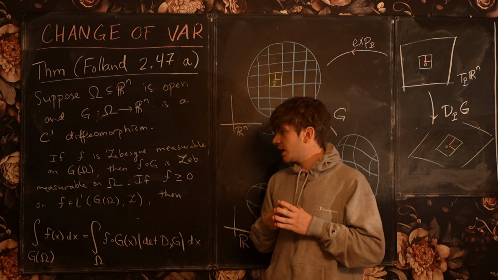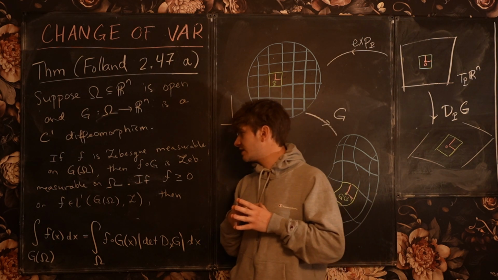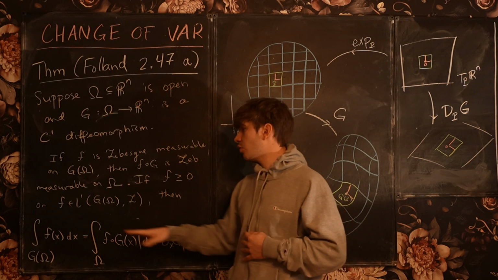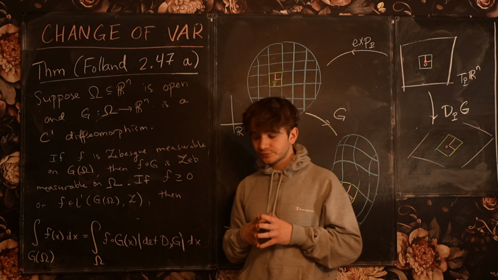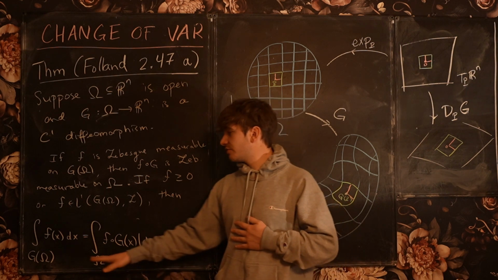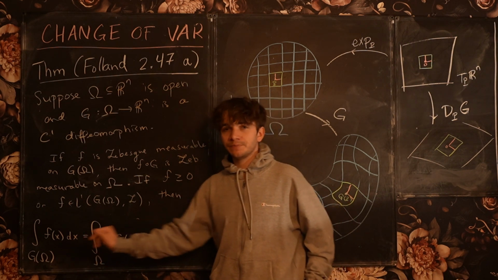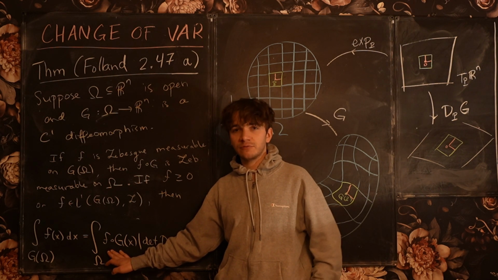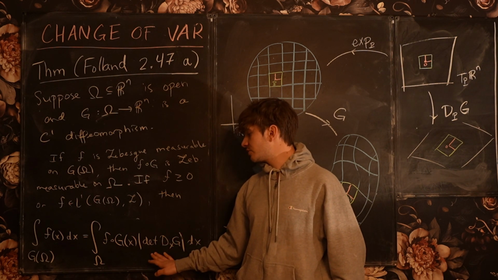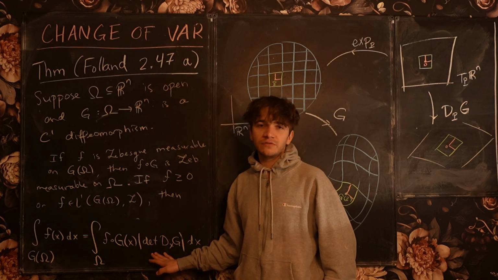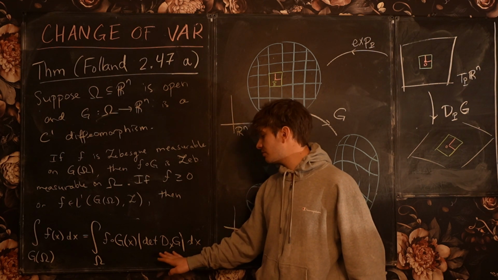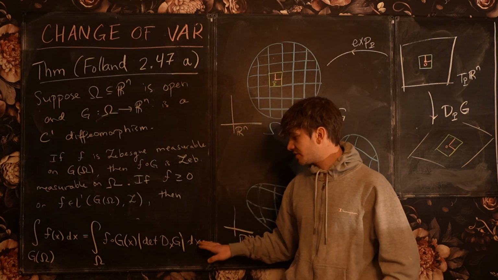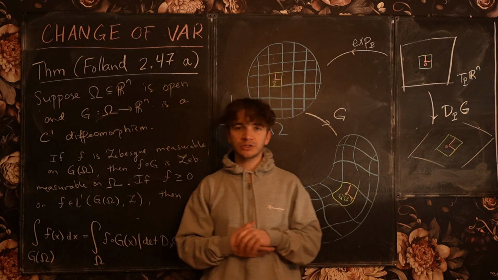And the second part of the theorem states that if we further assume our function is positive or integrable, then the integral of this function over the image of omega is equal to the integral over omega of the pullback of the function f by the map G, scaled by the magnitude of the determinant of the Jacobian matrix of our change of variables function G. And this integration is done with respect to the Lebesgue measure on Rn.